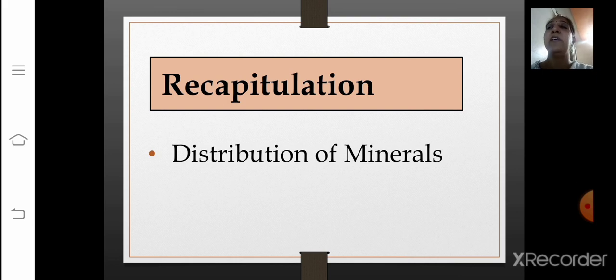So in the next session we'll be dealing with the next topic, that is uses of minerals, and then conservation of minerals, and then power resources. Till then, go through the slides, take care, and try to do the marking of the map if it is possible for you.